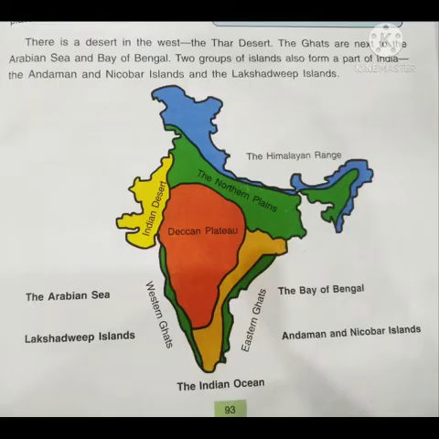Now let's read last paragraph given on page number 93. There is a desert in the west, the Thar Desert. The Ghats are next to the Arabian Sea and Bay of Bengal. 2 groups of islands also form a part of India: the Andaman and Nicobar Islands and the Lakshadweep Islands.